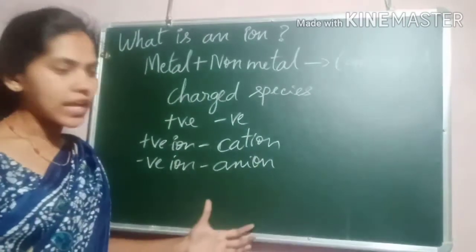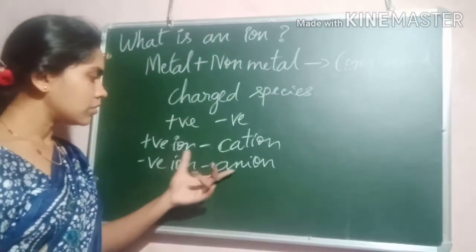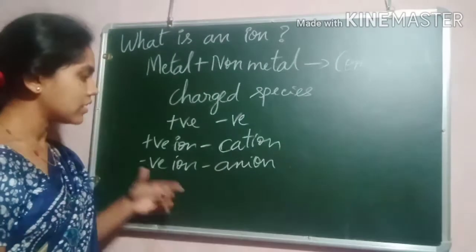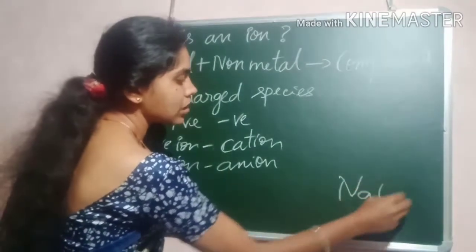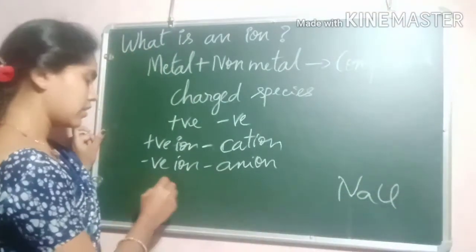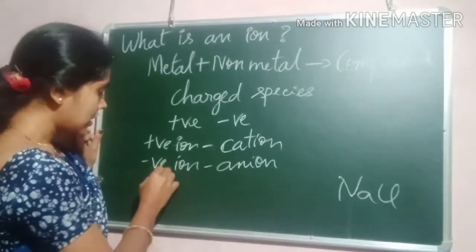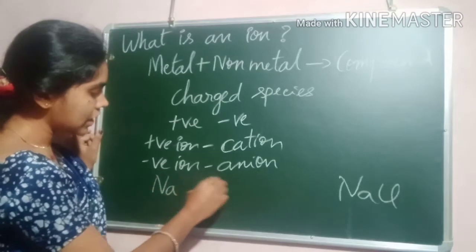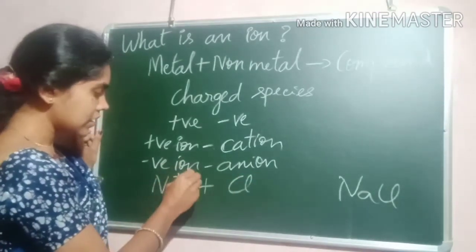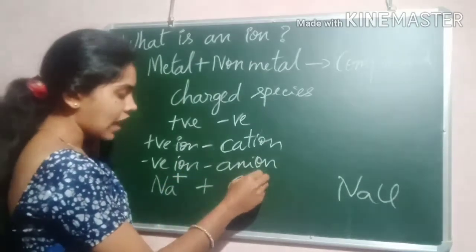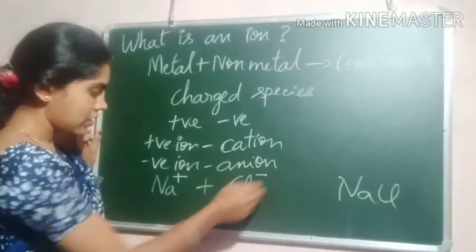Let's take a few examples to understand what we mean by cation and anion. If I take the example of sodium chloride, it is a compound. It consists of sodium and chlorine. Sodium is positively charged and the charge of chlorine is negative.